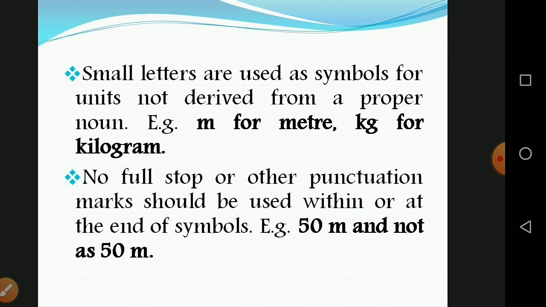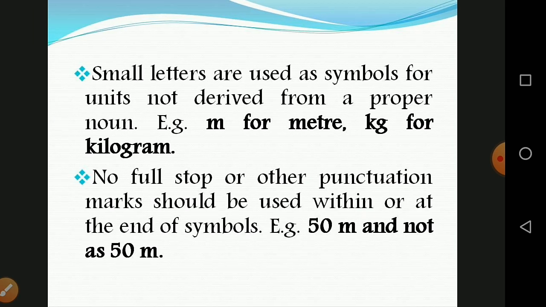The third one: small letters are used as symbols for units not derived from a proper noun. Examples: m for meter, and kg for kilogram. So we should not follow a proper noun; for meter, the first letter should be a small letter, m, and kg for kilogram.